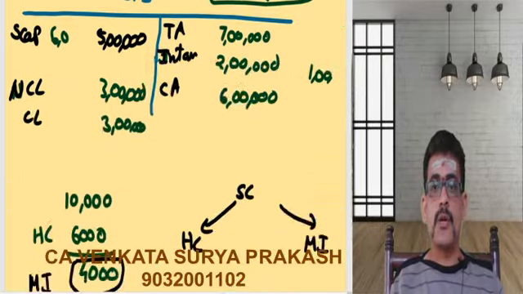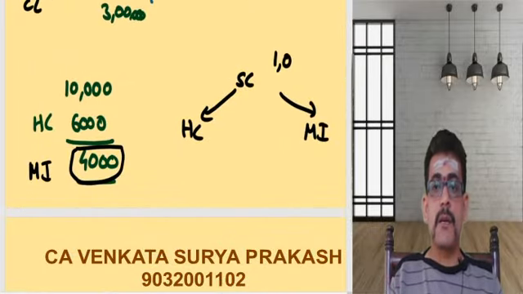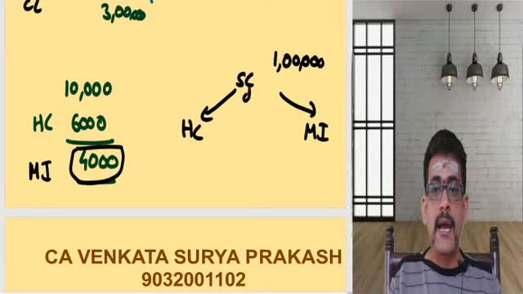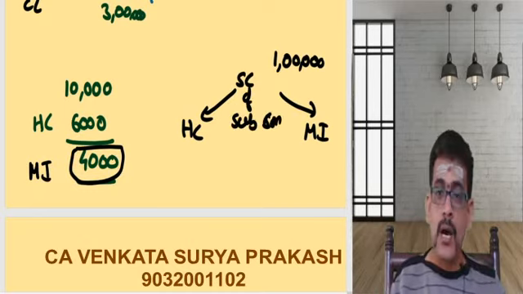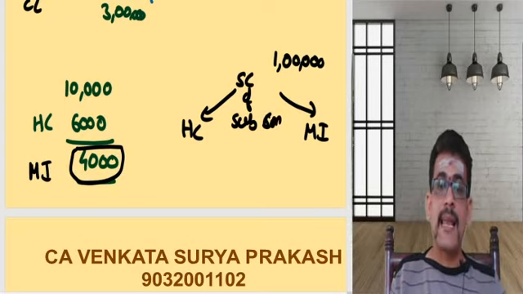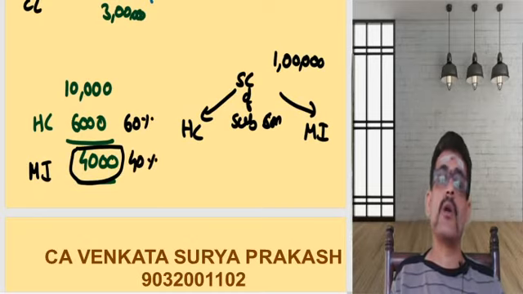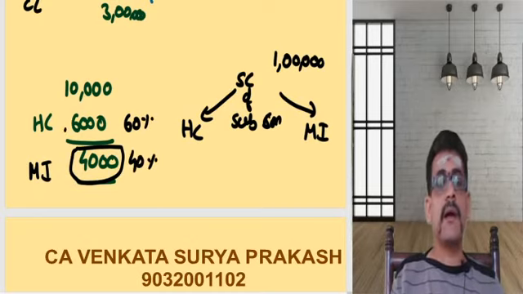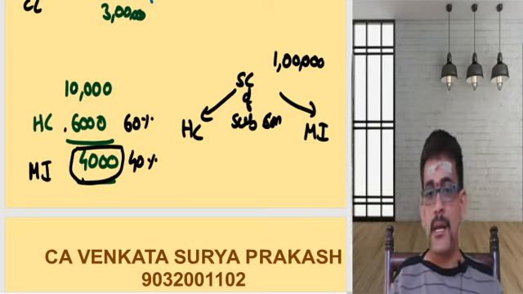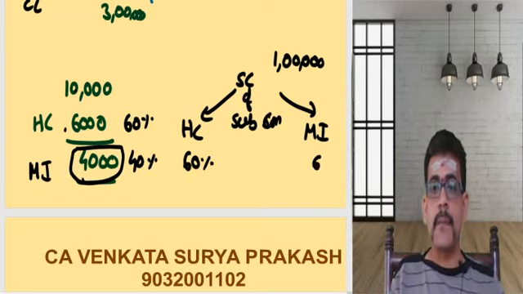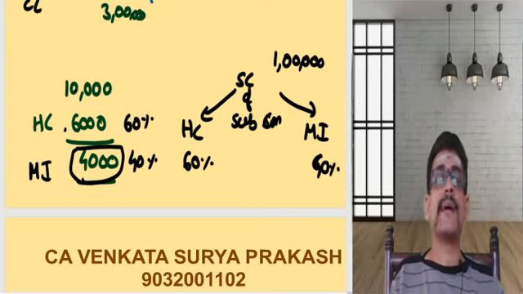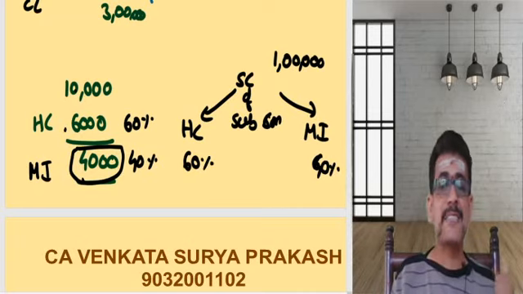Now, what I will do? Share capital of subsidiary company is going to be 1 lakh. Now, of this 1 lakh, if I calculate the percentage, holding company is holding 60%, minority interest is holding 40%. 6,000 divided by 10,000, 4,000 divided by 10,000 gives you the percentage. Now 60% of share capital I will give to holding company, 40% of the share capital will be given to minority.